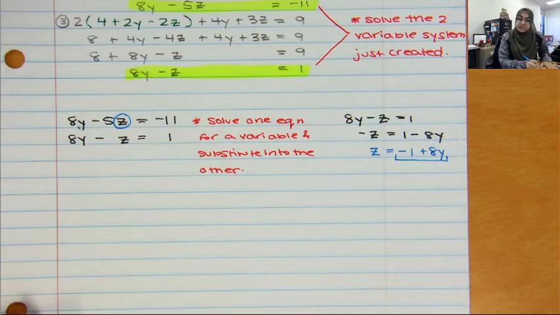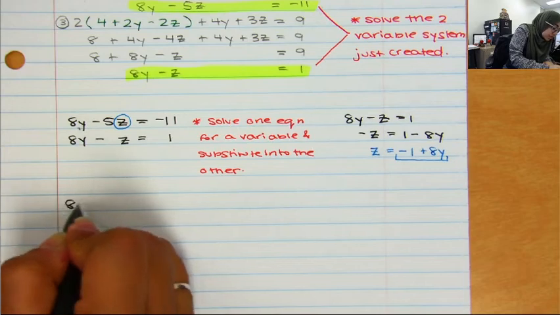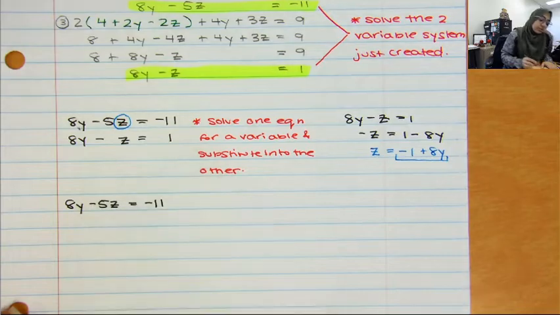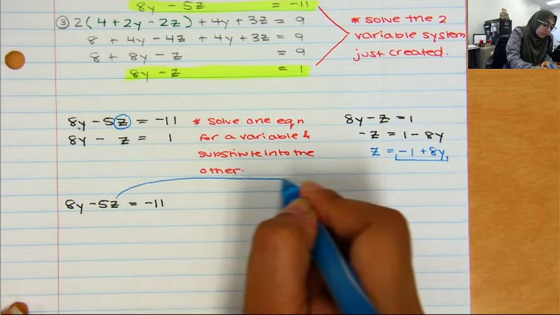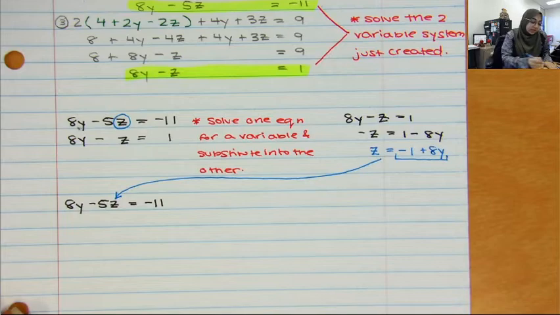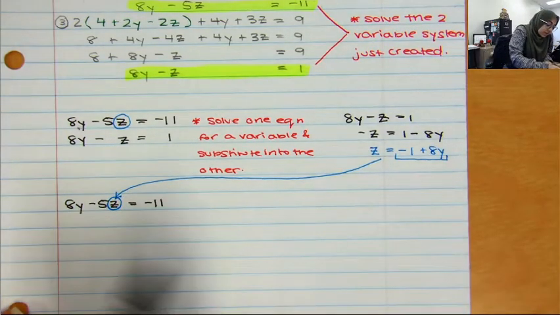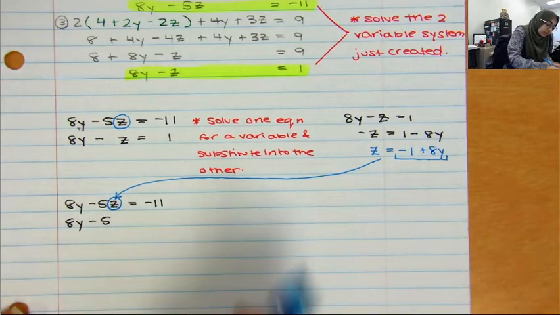Very similar process, except now I'm down to 2 equations instead of 1. So let me just copy that back down. Like I said, the more organized you are, the easier this will be for you, even if that means a little bit more writing than you are normally used to. I want to substitute it in right there. So I'm going to say 8y minus 5 times negative 1 plus 8y.